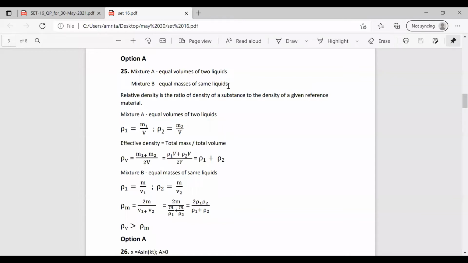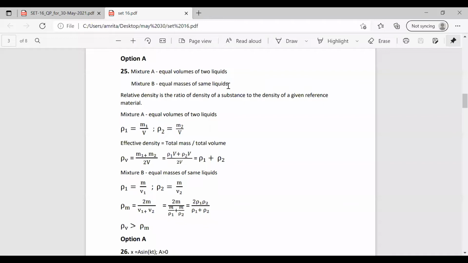So those who know the idea, they can write it as: for equal volume of liquid, relative density will mostly depend on the volume of those liquids. Okay. So for mixture A, they are having equal volume. We know that density equals mass by volume. So for the liquids, we write rho 1 is equal to m1 by v, rho 2 is equal to m2 by v.